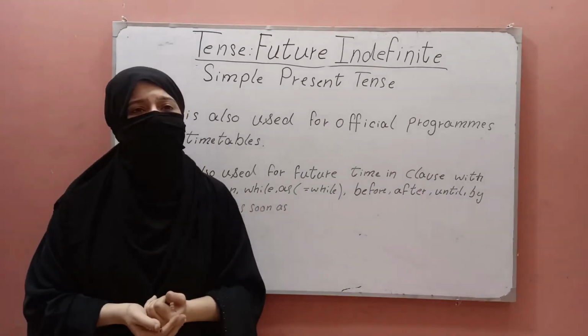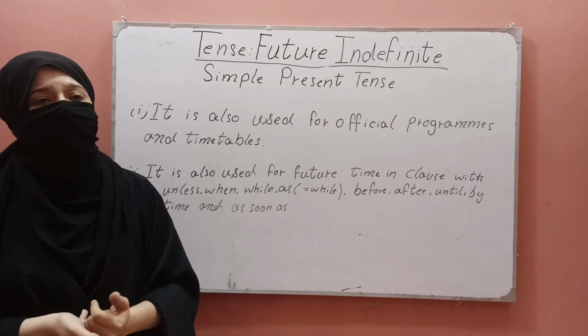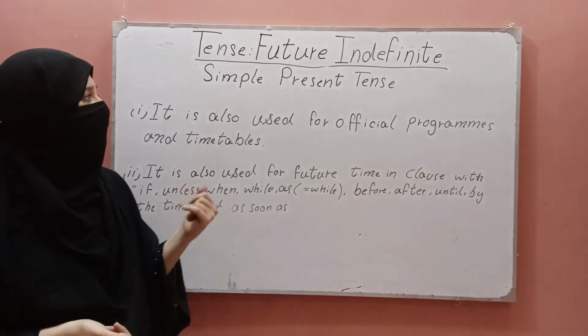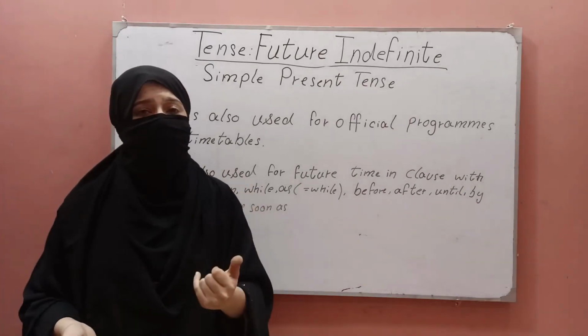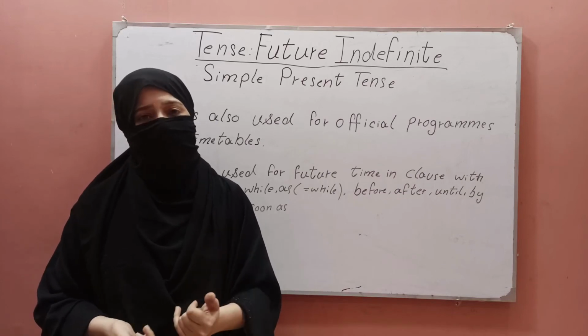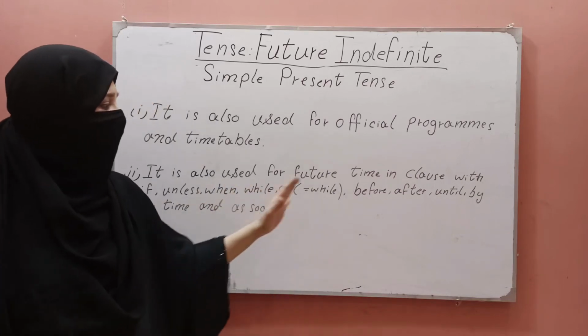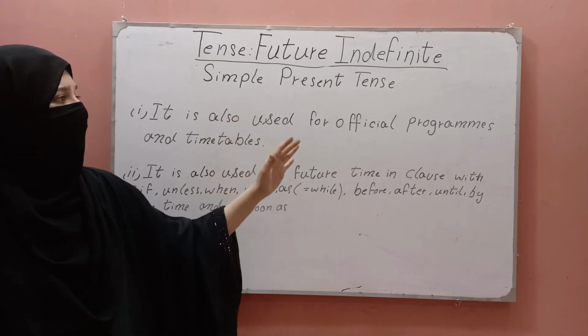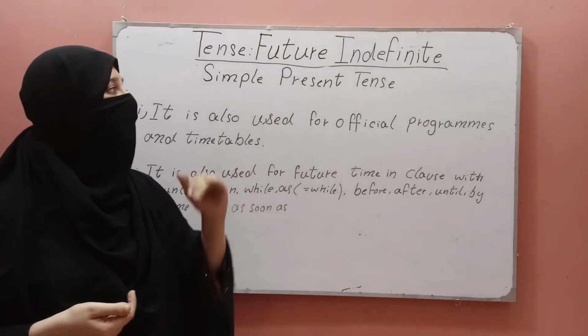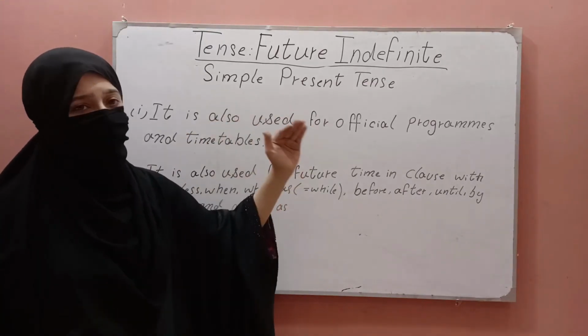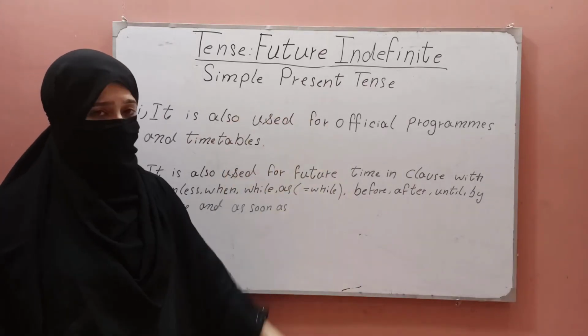I tell you the examples in which the point will be clear to you that future indefinite tense is not used in these cases. We use all these in simple present tense, but they give us the time of simple future tense or future indefinite tense.